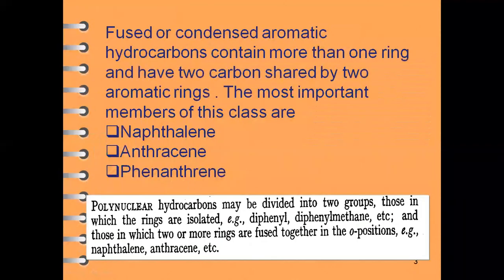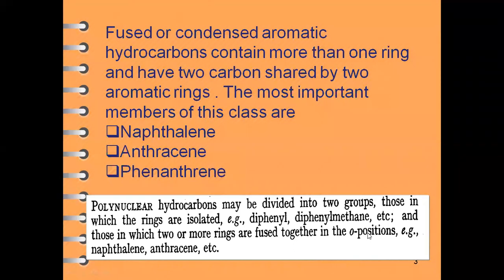So what are the two classes of aromatic polynuclear hydrocarbons? The first class is one in which the rings are isolated from each other, so in between these two benzene rings there is some bridge, the presence of another carbon atom. And the second class, which includes naphthalene, is one in which two or more rings are fused together, at what position?